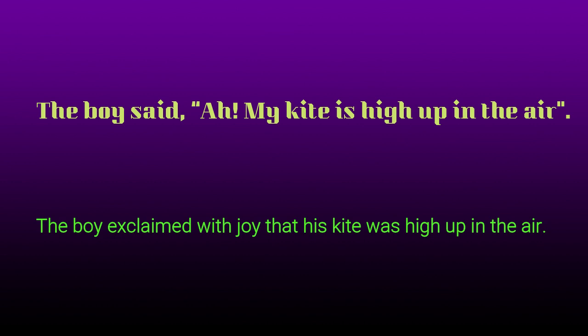The boy exclaimed with joy that his kite was high up in the air. My kite becomes his kite. Is becomes was. Clear?